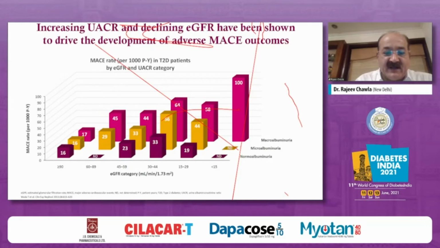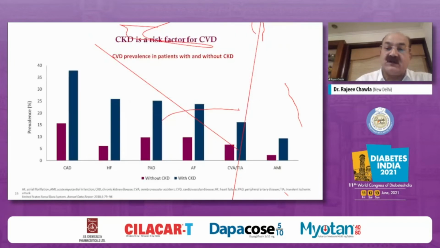So the moment there is a reduction in eGFR and an increase in albuminuria towards macroalbuminuria, there is going to be an increase in 3-point MACE components. All CV outcome trials have shown that patients with CKD have much higher 3-point MACE outcomes as compared to someone with a normal eGFR.